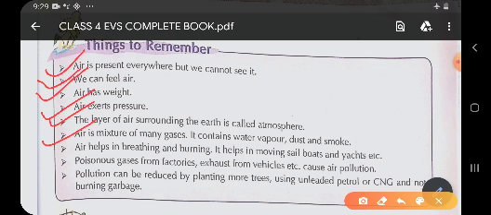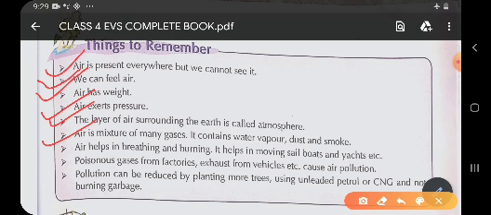Now children, as we have studied in the chapter, air is a mixture of many gases such as nitrogen, oxygen, carbon dioxide, argon, helium, krypton. Other than these gases, it also contains water vapor, dust and smoke. Now next one is air helps in breathing and burning.